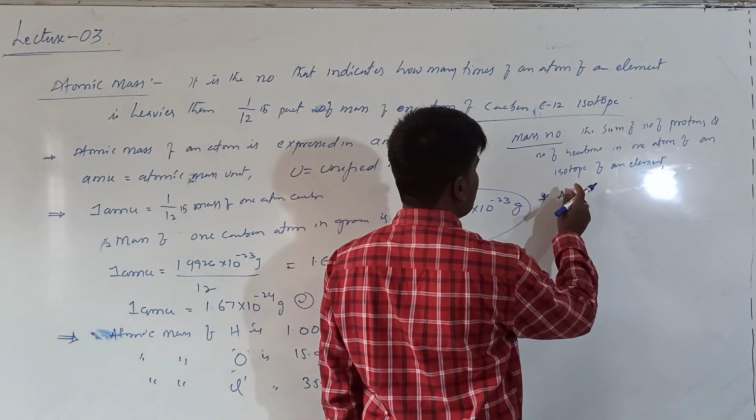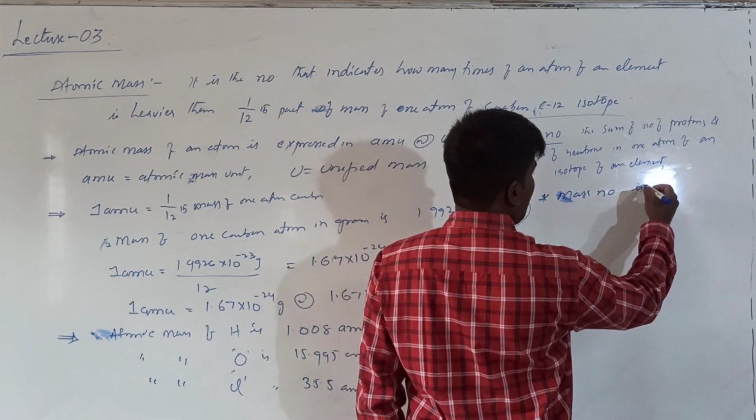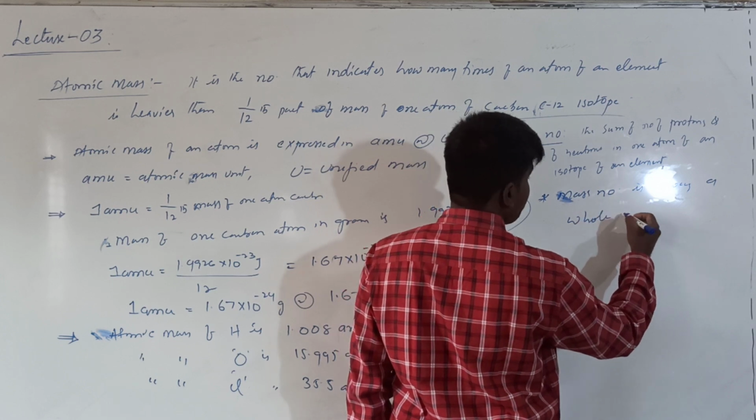Mass number is always a whole number. It cannot be fractional.